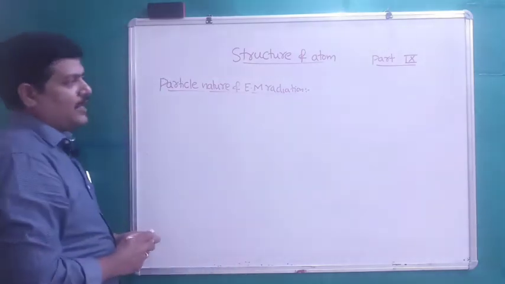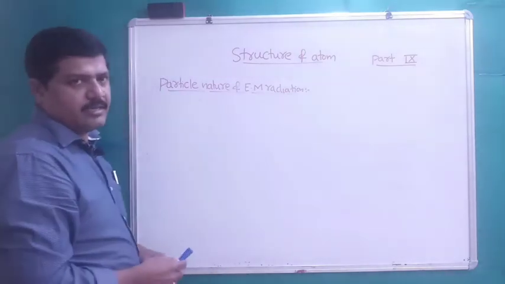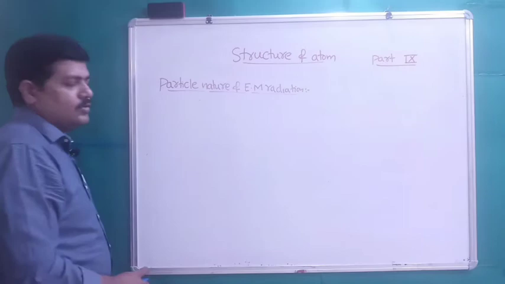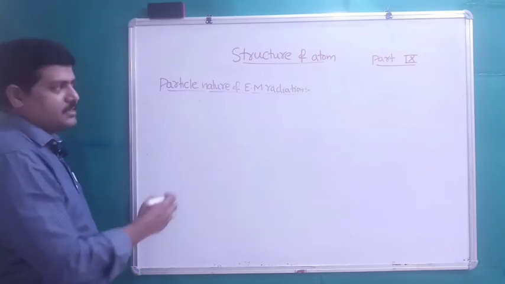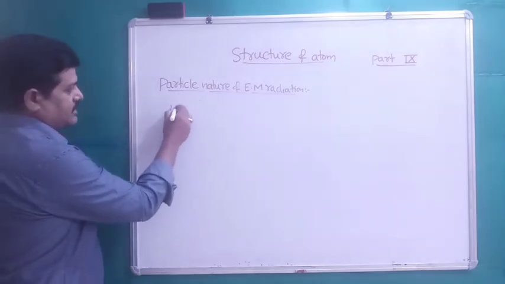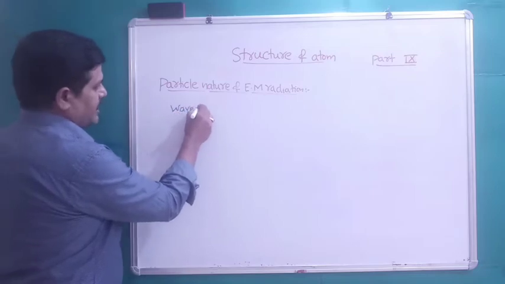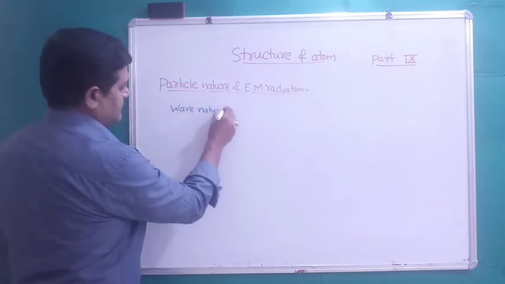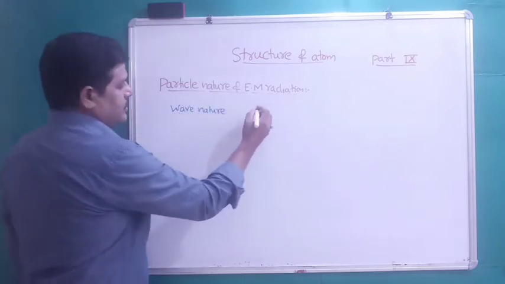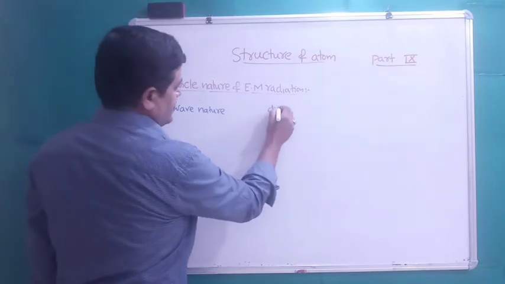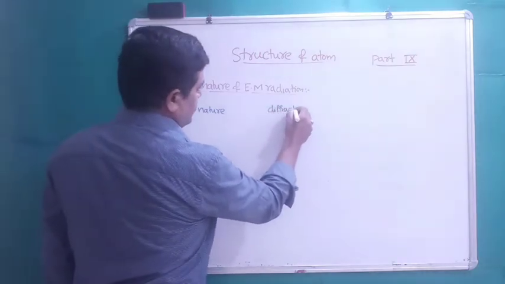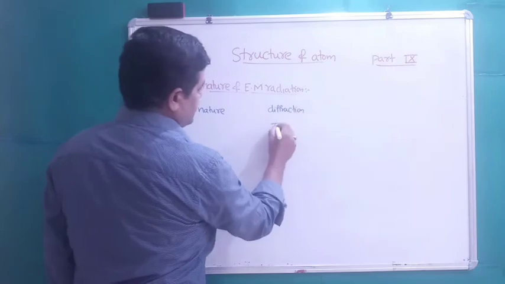Wave nature of electromagnetic radiation is able to explain two properties of light, that is diffraction and interference.